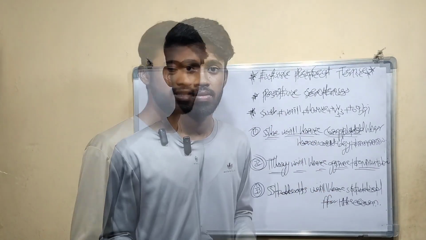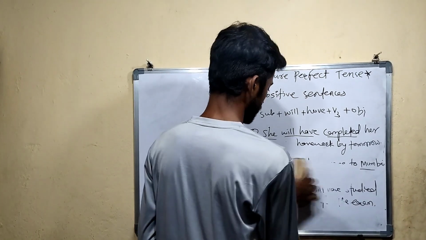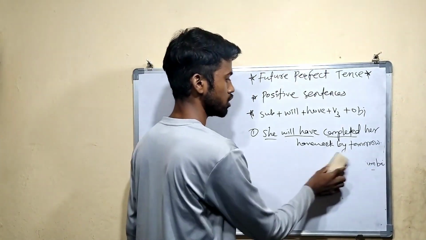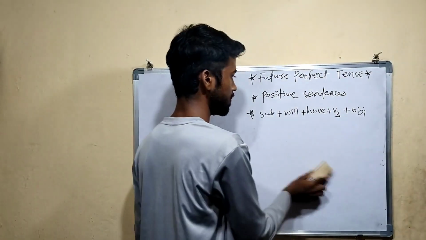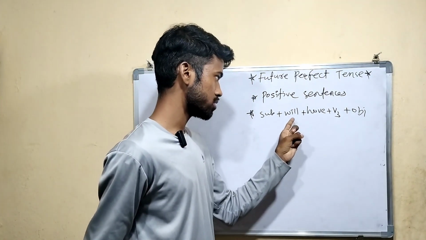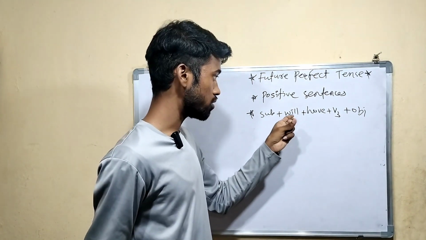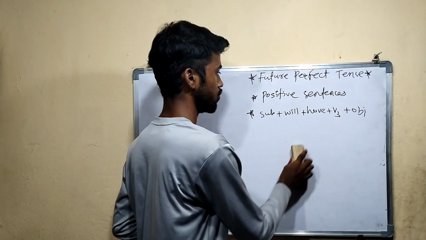Now let's discuss the negative sentences. In my previous video I told you how you can convert positive sentences into negative. Whenever there are two helping verbs, here will and have, you have to add not in between these two helping verbs.